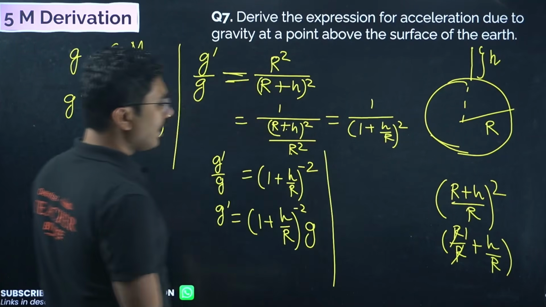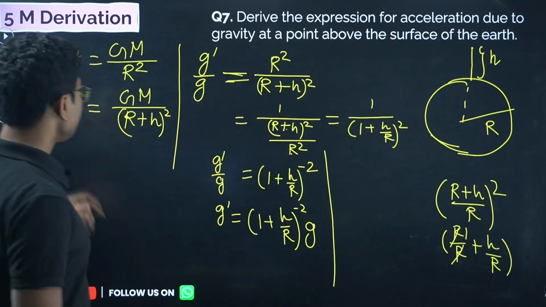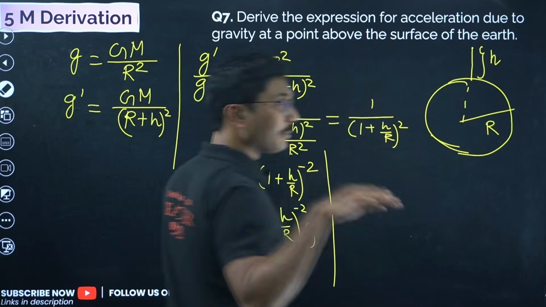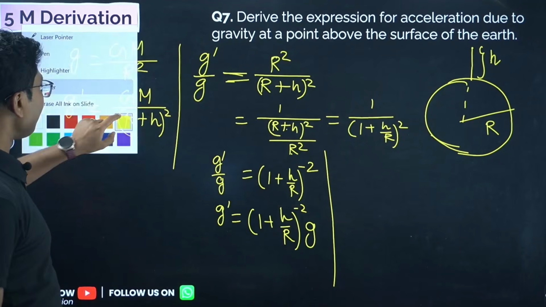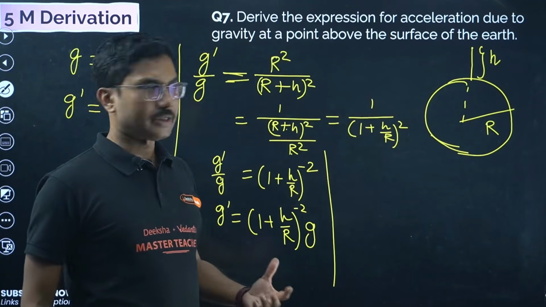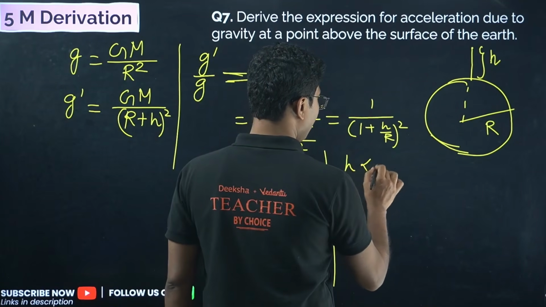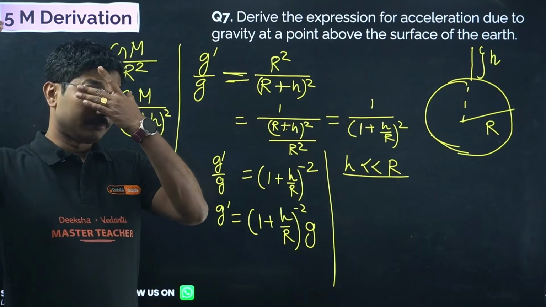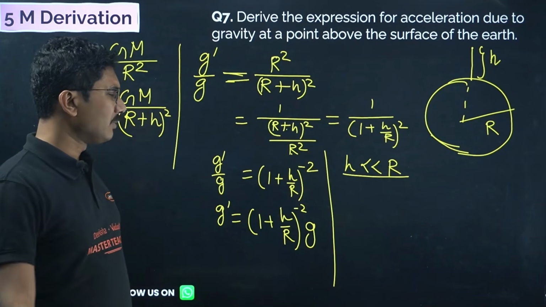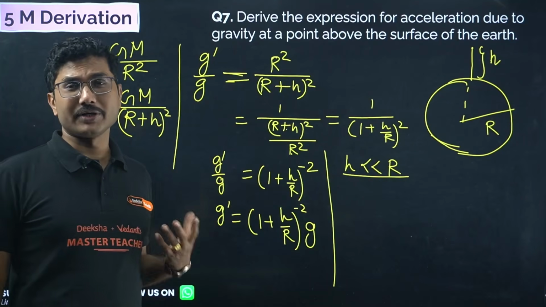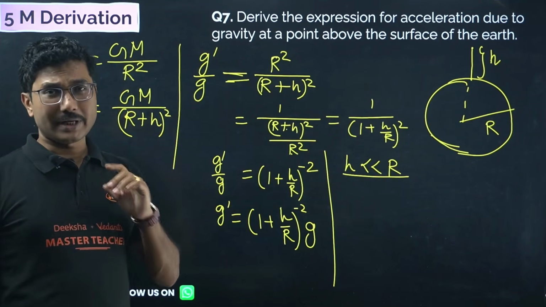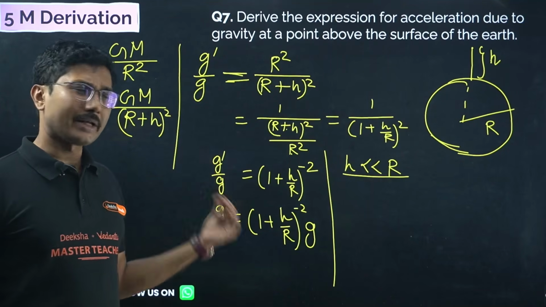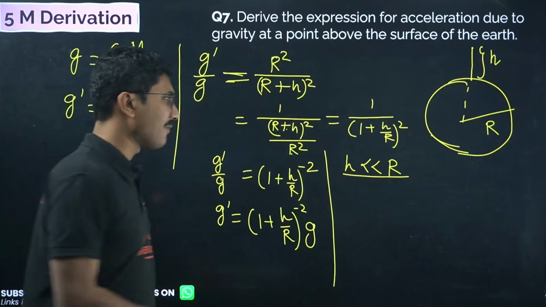Now sometimes they will also ask you to show the gravitational acceleration for a small height, if the height is very small. Okay, for example, you are traveling in a plane, so that height can be very small compared to the radius of the Earth. So if h is very small compared to the radius of the Earth, suppose it is a height of say 32,000 feet. 32,000 feet means you can calculate. So the radius of Earth is 6400 kilometer. Compared to that, the stratosphere height is around 10 kilometer to 15 kilometer. So that is very reasonable. You can still use this formula to calculate the gravitational acceleration.